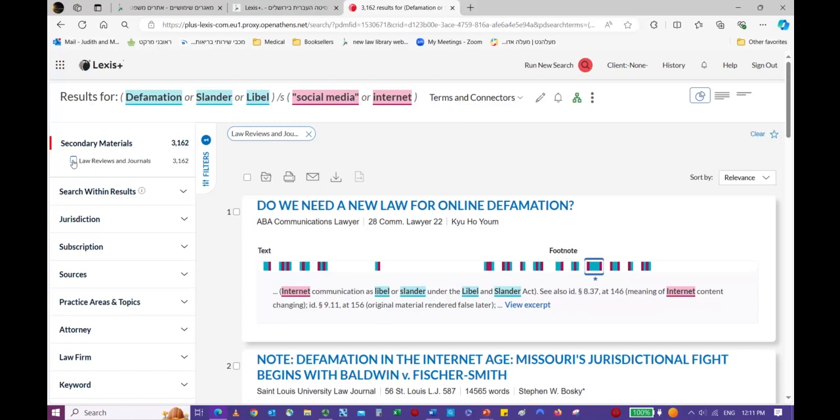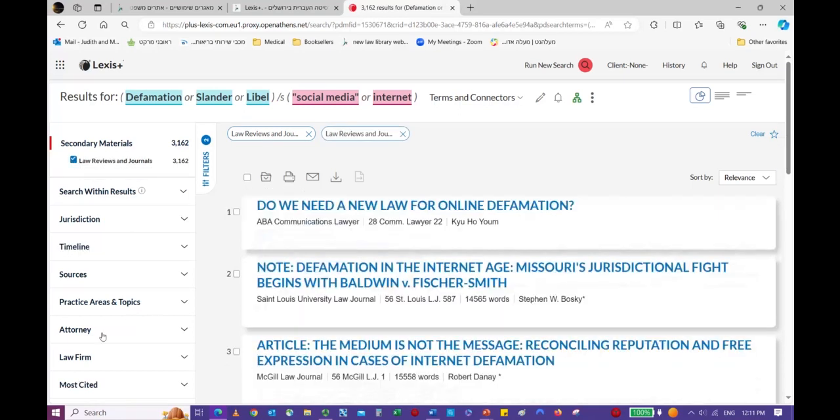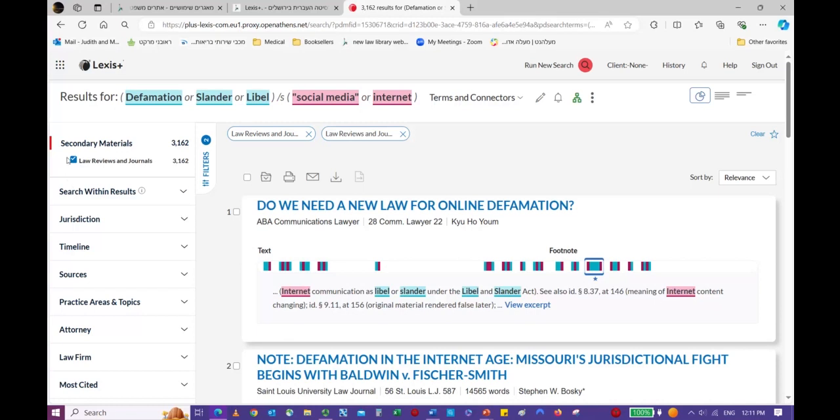So the first thing we're going to do is select the Law Reviews and Journals. That gives us some options here that we don't get if we do not click on the actual Law Reviews and Journals tab. Let's try to reduce that number to find the best articles within those 3,162.